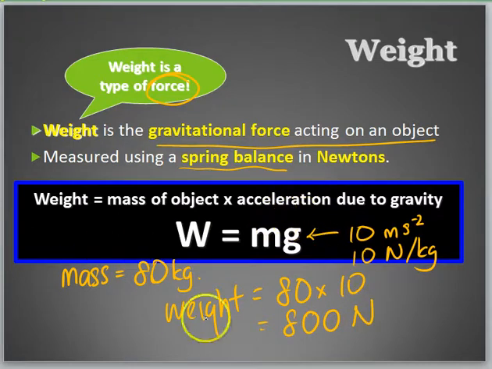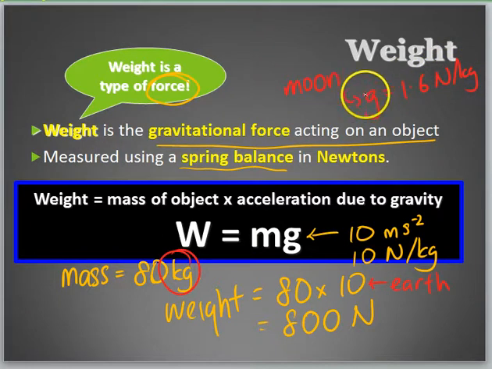So take note, when you do some simple calculations with this formula, the weight must be in newtons, the mass must be in kg, and g depends. For Earth it is 10. For the moon, g is equal to 1.6 Newton per kg. So g can represent Earth, g can represent the moon. It depends. Sometimes they'll write things like g moon, g Earth. It means that is the gravity of the moon.